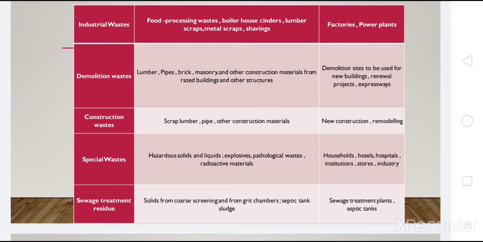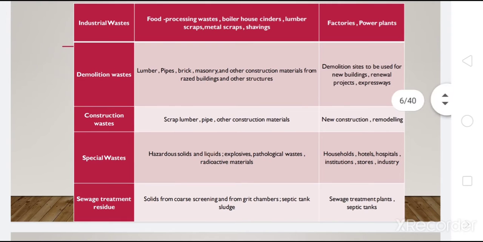The same applies in the case of any construction industry or even in new constructions. There may be many scrap materials, scrap lumber, scrap pipes, scrap reinforcements, scrap bricks, etc., left out after the construction. So all this forms solid waste again.